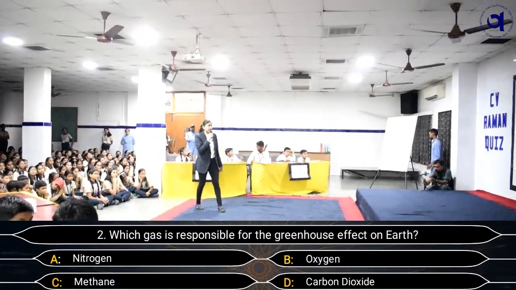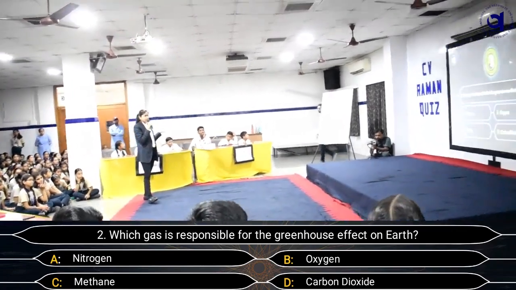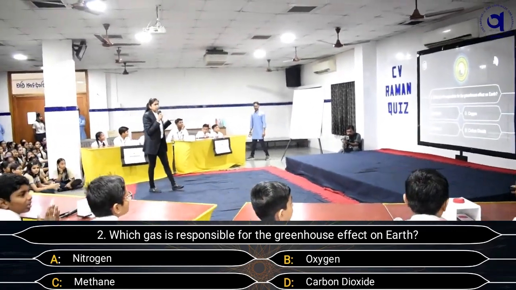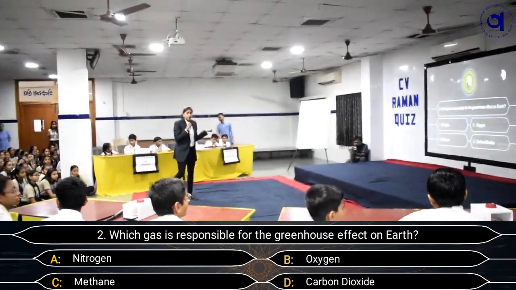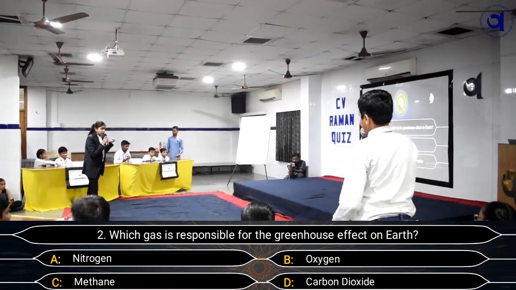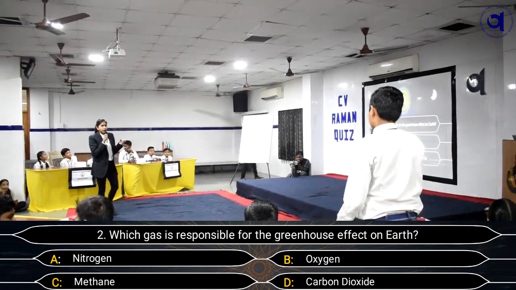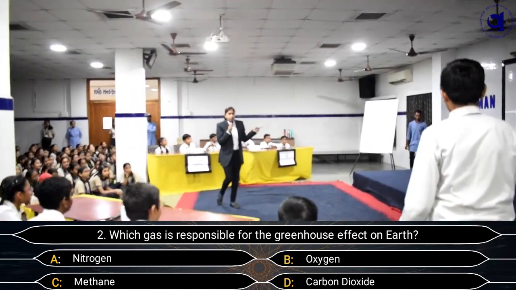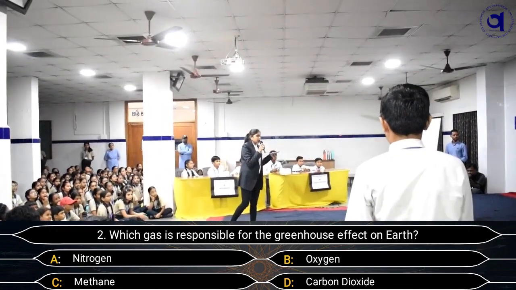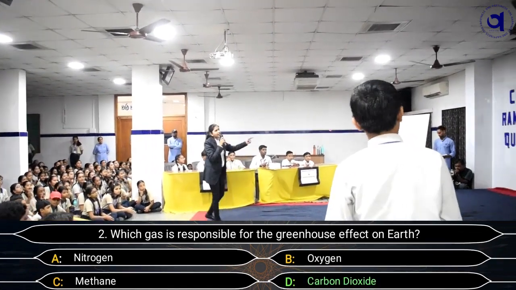Which gas is responsible for the greenhouse effect on Earth? The options are A. Nitrogen, B. Oxygen, C. Methane, and D. Carbon dioxide. Option D, carbon dioxide. Sure? Yes. 100% sure? Yes. May we lock the screen with D, carbon dioxide.